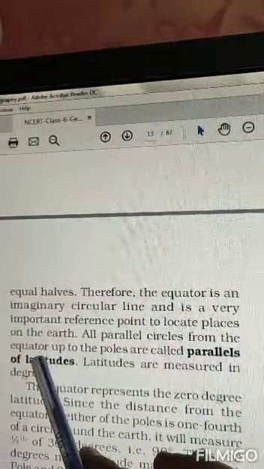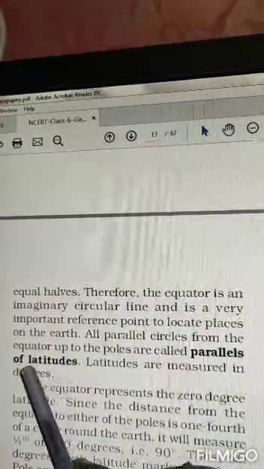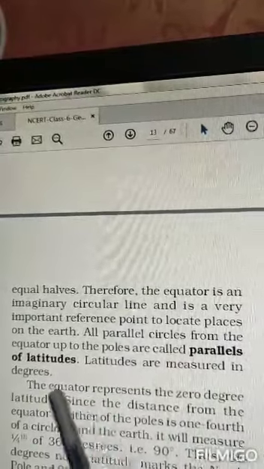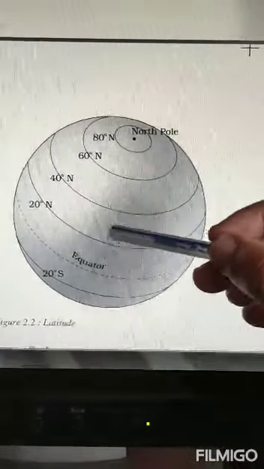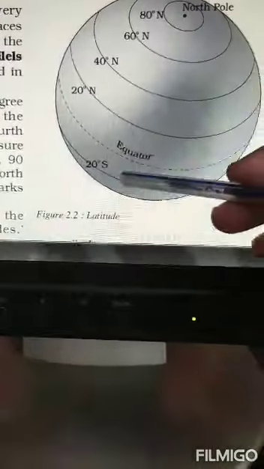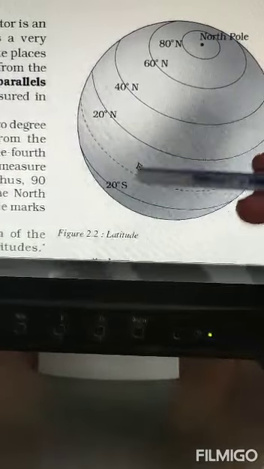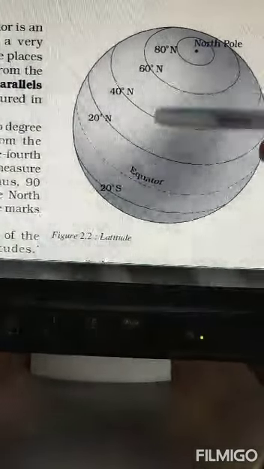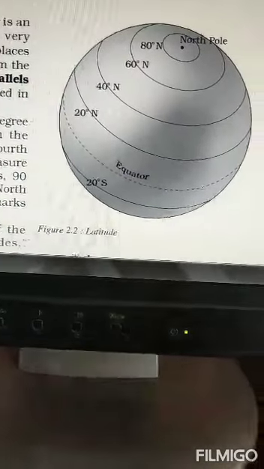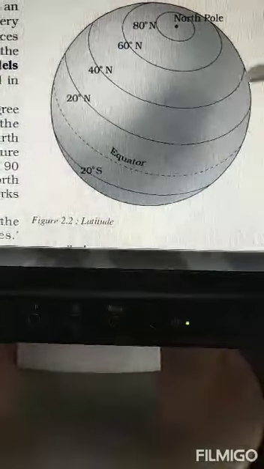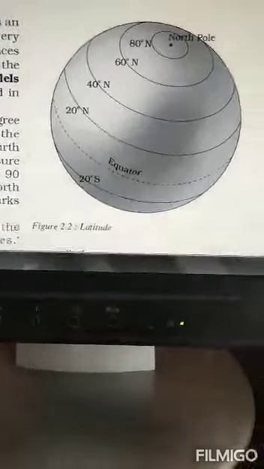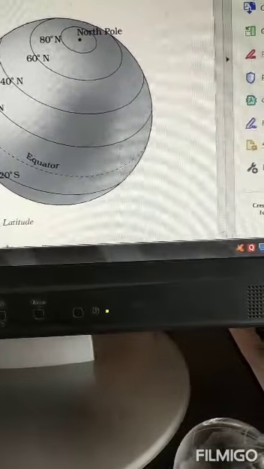All parallel circles from the equator up to the poles are called parallels of latitude. Latitudes are measured in degrees. Not only the equator, we have made these imaginary lines on both sides of the equator, from the equator till the North Pole, from the equator till the South Pole. And these circular lines running from west to east, we call them latitudes. What do we call them? Latitudes. Okay, I'll show you another picture of latitude.